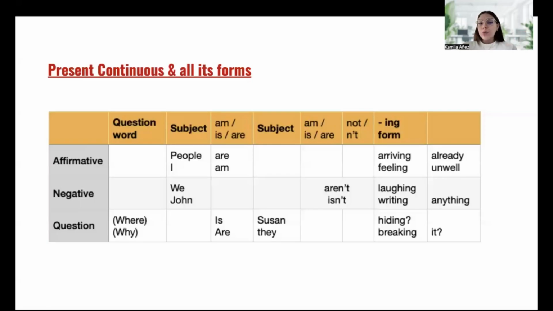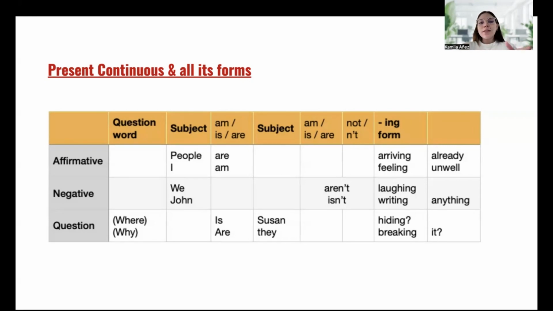So we use a question word. Next, we use a verb to be, is, are, depending on what subject pronouns we are using. So we write is, are. And after that, we use a subject. We can use a name, or we can also use the subject pronouns as I, you, we, they, he, she, it. We can use any of them. And the ing form. So it will be the verb plus ing at the end of the verb. And also, if you want to write a complement, you can do it.